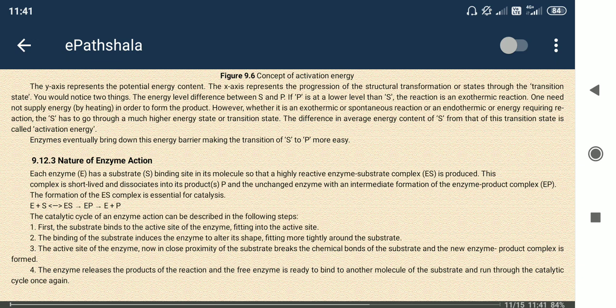Next, you can see here the nature of enzyme action. Enzyme first interacts with the substrate, so the enzyme substrate complex is formed.